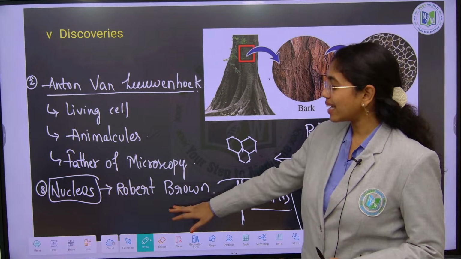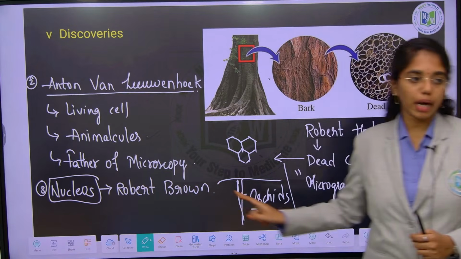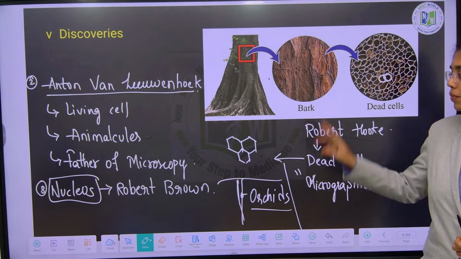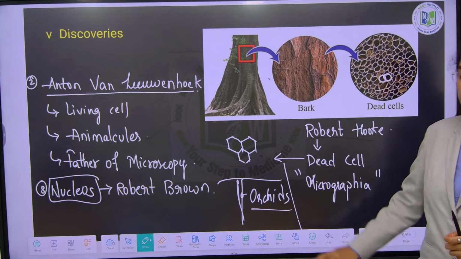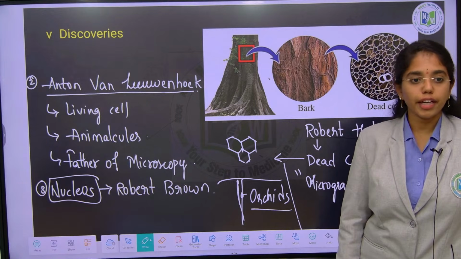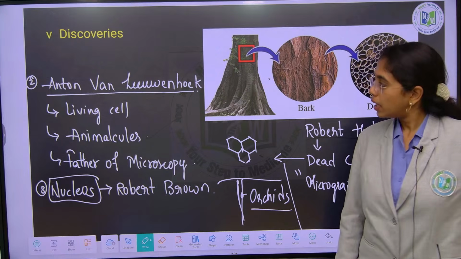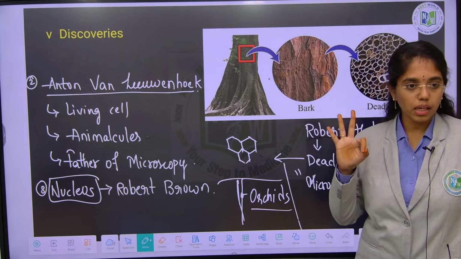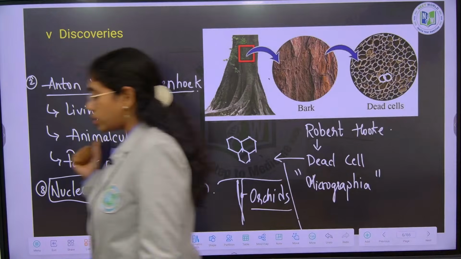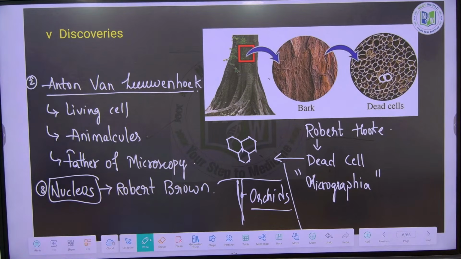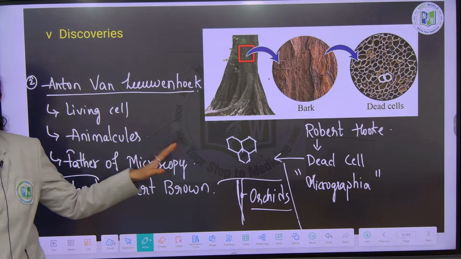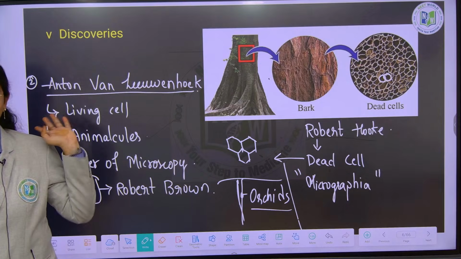And then the nucleus is discovered by whom? Robert Brown. In which part of the plant? The orchid root cell. He discovered the nucleus in the orchid root cell. Till here it is clear, right? 3 basic discoveries. Just go through it and then we will start on cell theory. Register these basic things in your mind. We will not keep much focus, but when a question comes from this area, there should not be regret. We should answer.